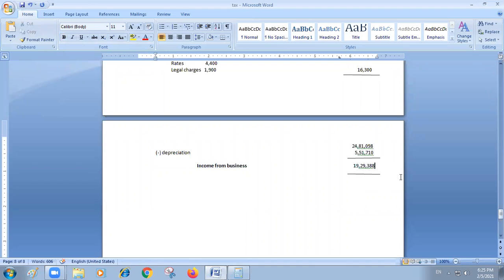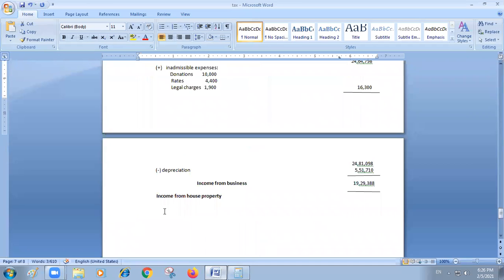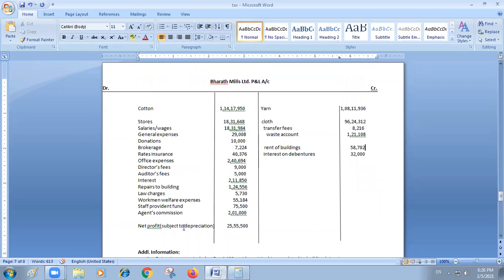So income from business came now, and second one is income from house property. You have to calculate income from house property. Income from business we have found out. Income from house property, this is the next head. Okay. So in this one you can see rent of building is there. It is on the credit side, so it is income. If rent is given on the debit side, it means expenditure for us. But here it is income for us. So this you have to show under income from house property. Rent of building, how much amount is there? 58,702 is there.